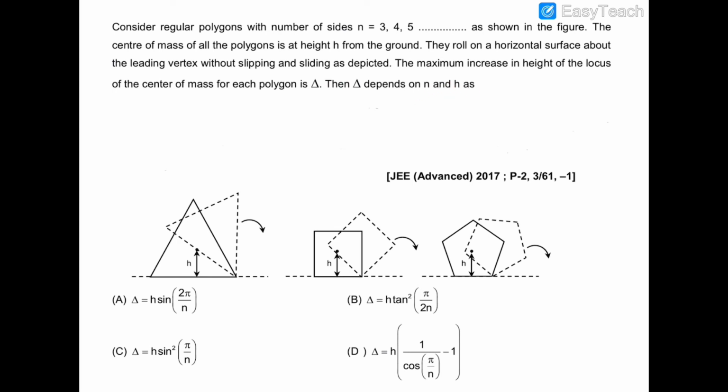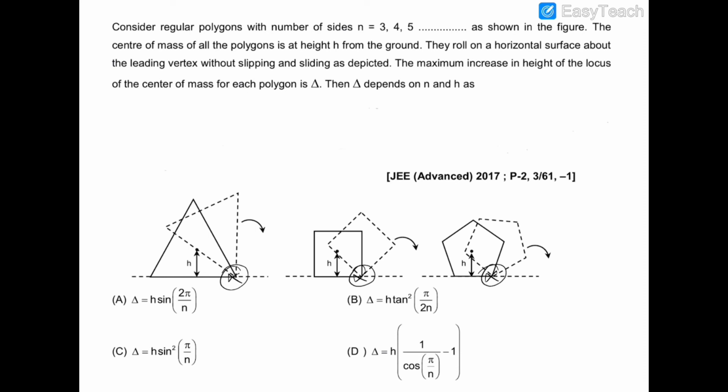So let me explain the question. First of all, the center of mass of each of them is at a height of h from the ground. Now as they topple about this point in the clockwise sense, a time will come at which the center of mass would be at the maximum height, like that. So we have to find the difference between that maximum height and the current height h. So let us suppose that the maximum height is this one.